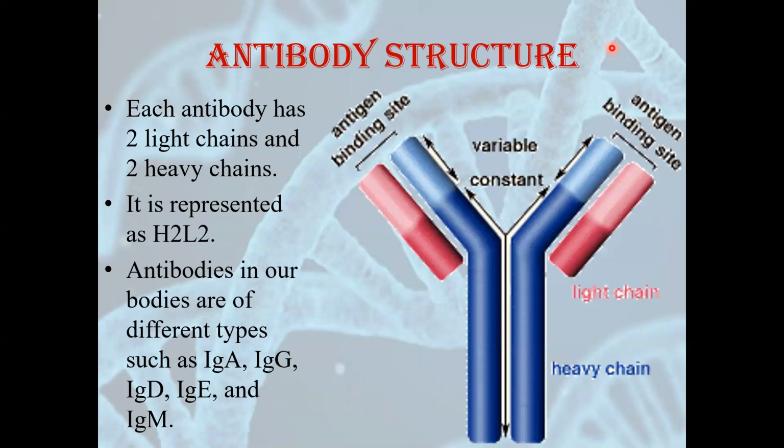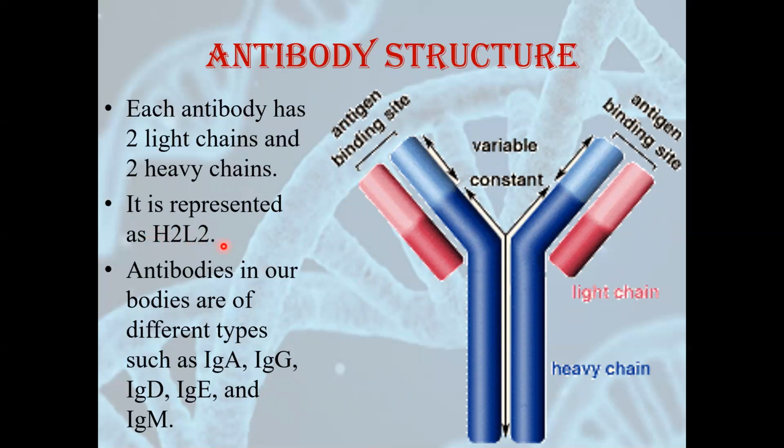See, this is an antibody. This is the structure of an antibody. Here you can see each antibody has two light chains and two heavy chains. Here, this red one is the light chain and this blue one is the heavy chain. You can see here two light chains and two heavy chains. That's why the formula of this becomes H2L2, heavy 2, light 2.